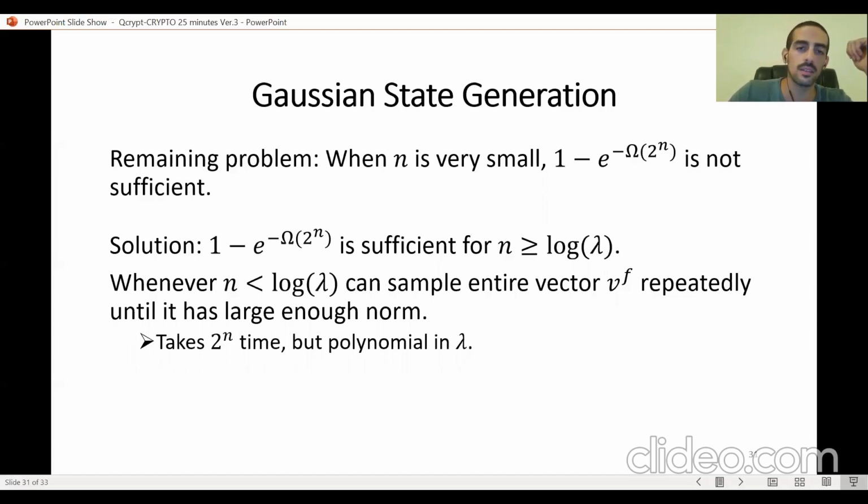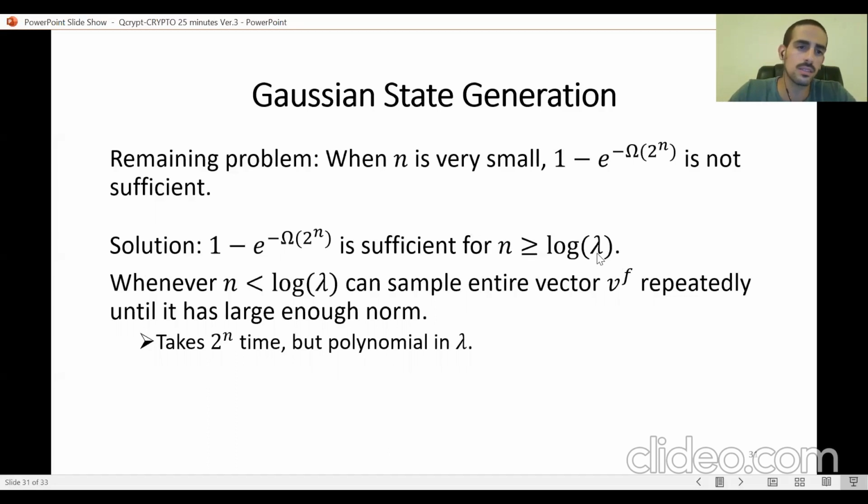Our solution is that this concentration bound on the multivariate Gaussian distribution is so strong, with 2 to the n even in the exponent, that the concentration kicks in already when n is at least log of lambda. And then we have 1 minus e to the minus lambda, which is overwhelming probability in the security parameter, which is what we want essentially.